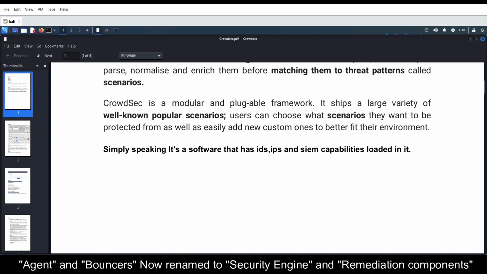Crowdsec is a modular and pluggable framework. It ships a large variety of well-known popular scenarios. Users can choose what scenarios they want to be protected from, as well as easily add new custom ones to better fit their environment. So they can add their custom scenarios also.